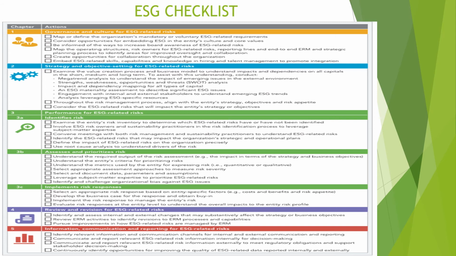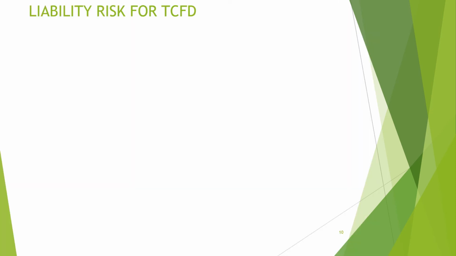For performance, as we have studied, identification of risk, assessment and prioritization of risk, and implementation of risk responses. The fourth one is to review and revise ESG related risk. So if there is any change, you need to incorporate that and improve your ESG related risk system. And lastly, information technology: how do you want to communicate, and how it would help in internal decision making, etc. would be discussed here.